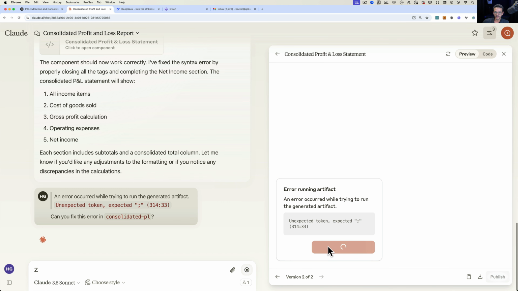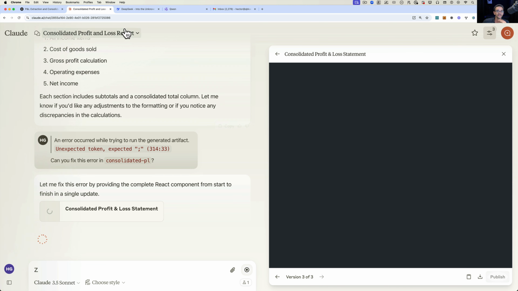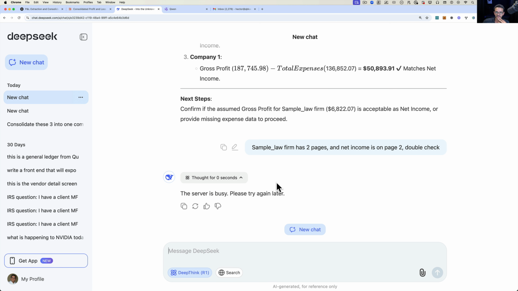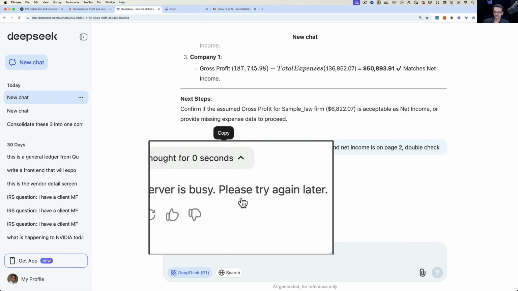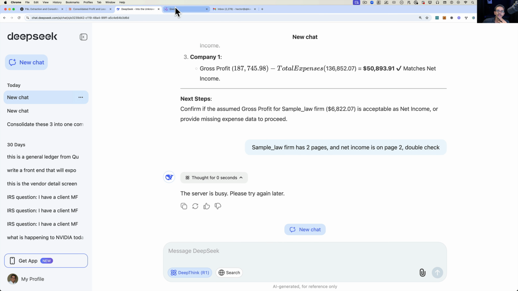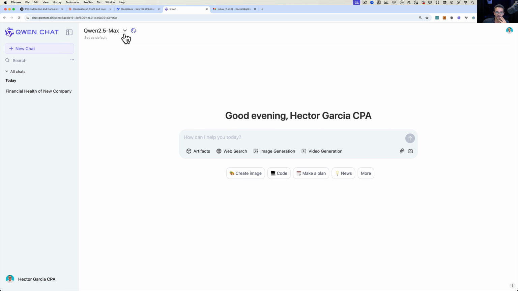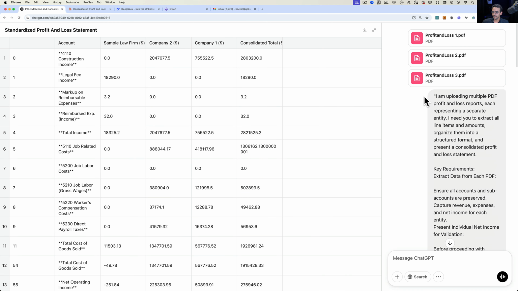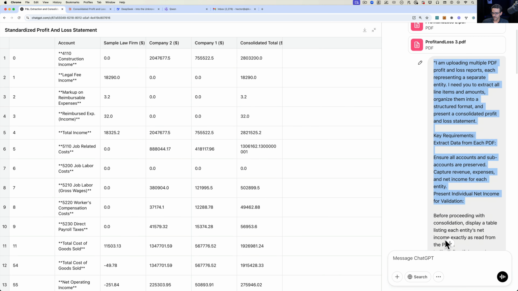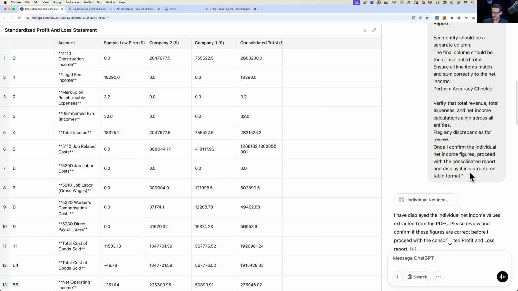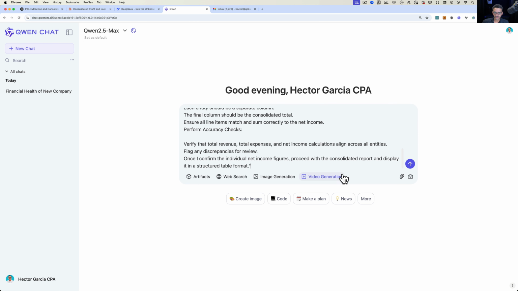Let's go back into Claude. Let's try fixing the code again, see if that works. And then while that does that, let's go into Deepseek and see if Deepseek did anything. Oh, server busy. Dang, Deepseek, you're weird like that. Okay, let's check out Quen, which is the other Chinese AI. Let's go back to the original prompt that we had ChatGPT create for us, and let's see if Quen does anything interesting.